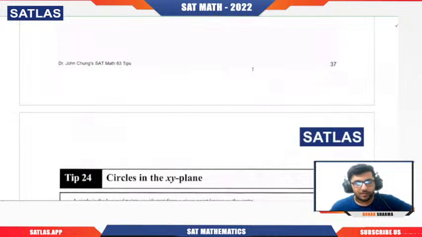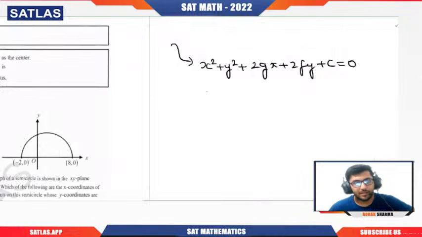But if I talk about the expanded form of the circle's equation, that is x square plus y square plus 2gx plus 2fy plus c equals 0. Here remember it, g, f and c are nothing but constants.